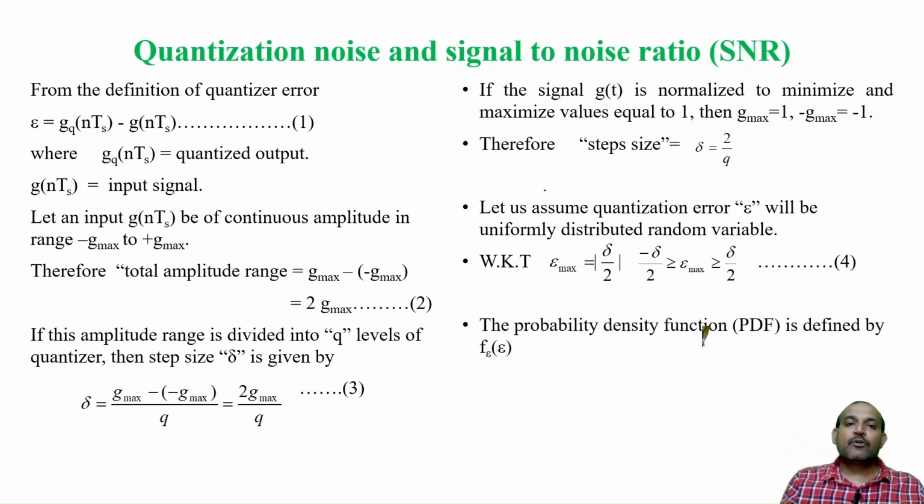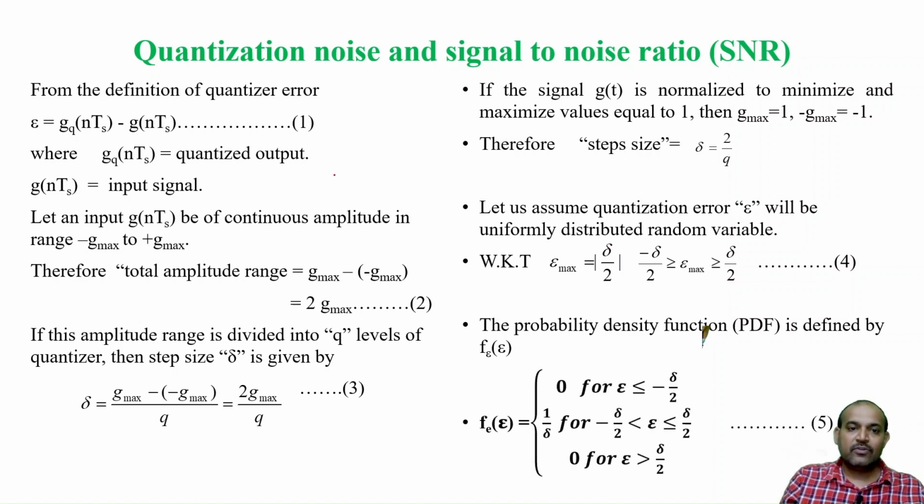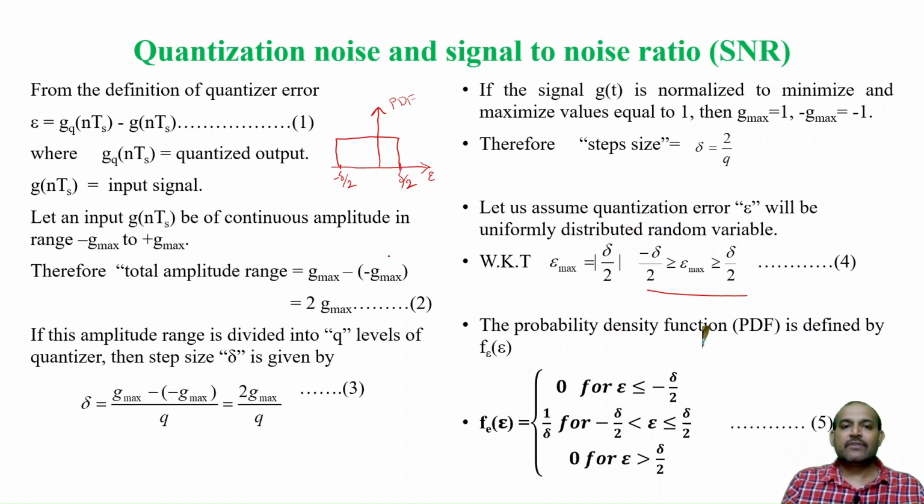Let us draw the probability density function, so we are plotting the error with respect to the probability density function, PDF. Now, we know that epsilon will be there only between minus delta by 2 to plus delta by 2 from equation 4. So, you can observe that epsilon max is between minus delta by 2 and plus delta by 2, and since it is uniformly distributed, I will take this rectangular function.